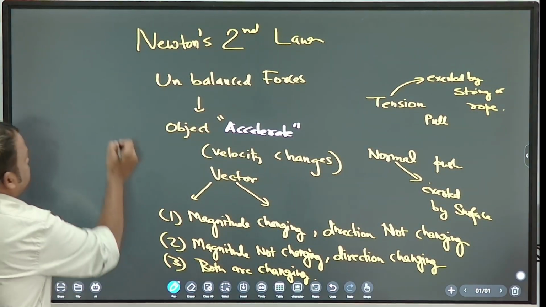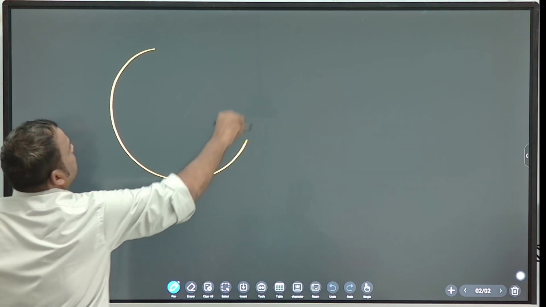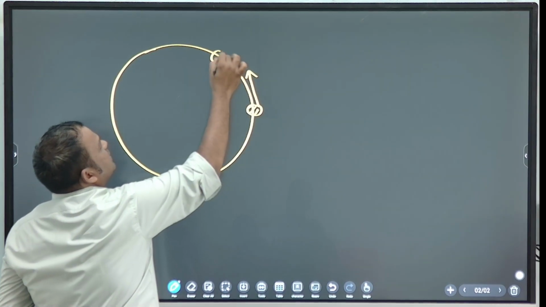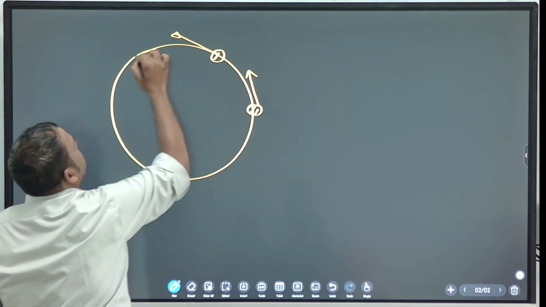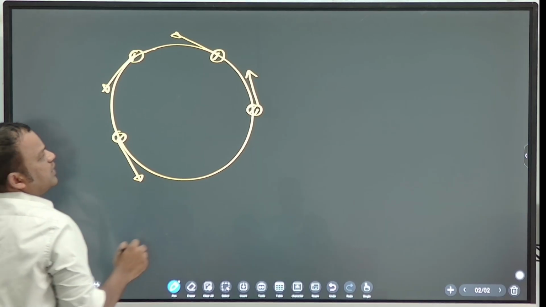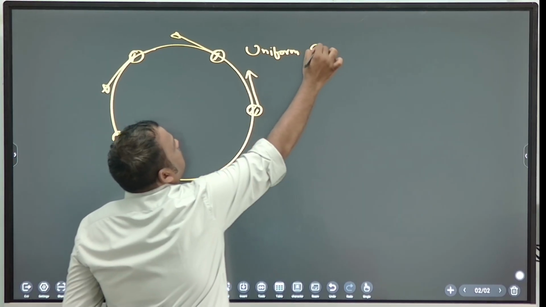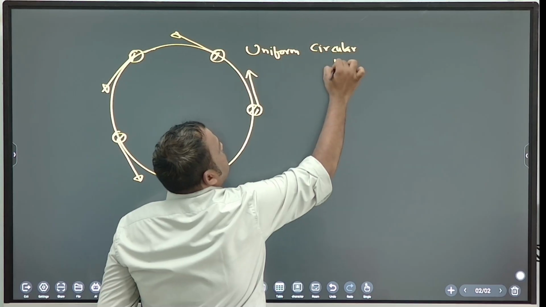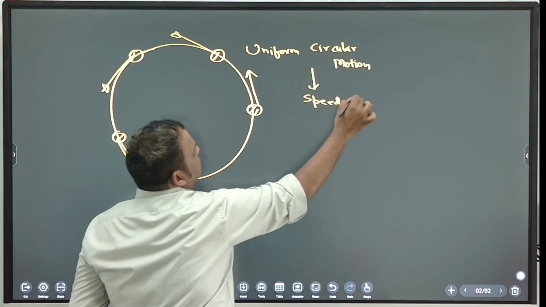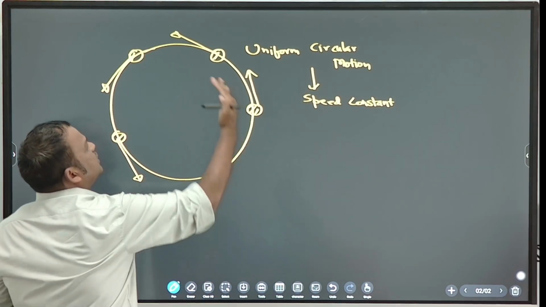Circular motion. So in circular motion, direction is changing. See, when the particle is here, this is the direction. When the particle is here, this is the direction. Correct? Speed is constant, so we call it uniform circular motion. What is uniform circular motion? Speed is constant, direction continuously changing.